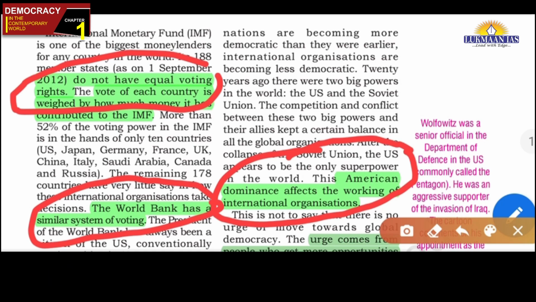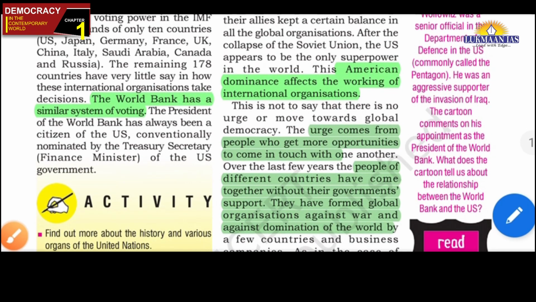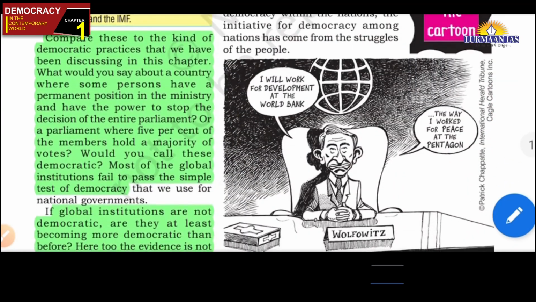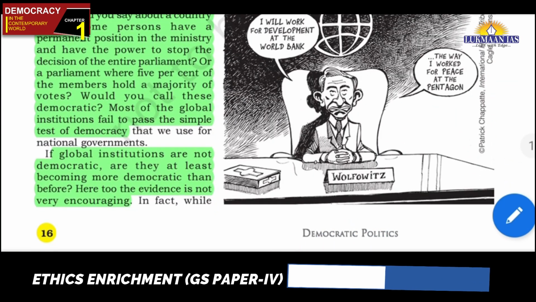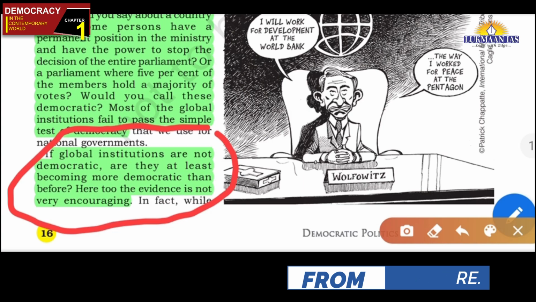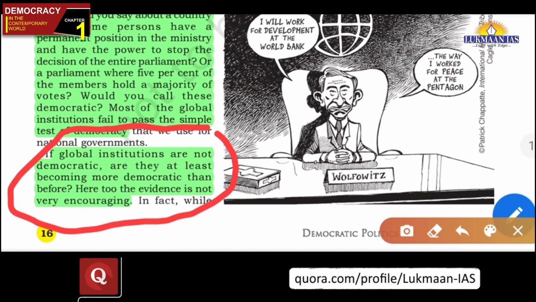Then it can be said that global institutions are not democratic. The question being raised is, if global institutions are not democratic, are they at least becoming more democratic than before? Here the evidence is not very encouraging. There may be more democratic countries in the world, but the world is not becoming so democratic, friends. This is how we have argued.